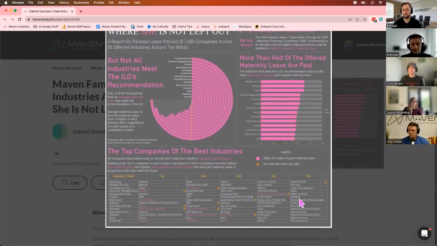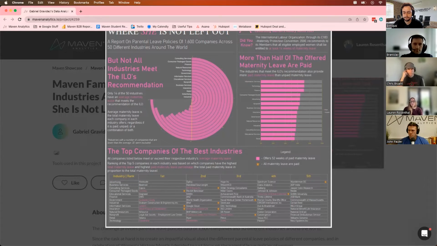And then finally, we have this matrix at the bottom. This one drills down a little bit more into the companies within those 14 industries, ranking the top 5 companies in each industry. And again, he calls out clearly exactly what he's looking at, the average maternity leave, looking at total maternity leave and the highest paid maternity leave percentage. It calls out a couple of really great things: the companies that offer 52 weeks of paid maternity leave are highlighted, as are the ones that have fully 100% paid maternity.